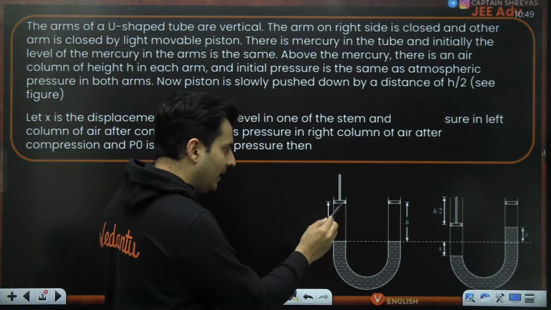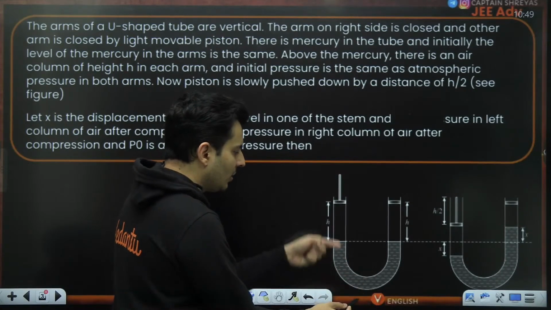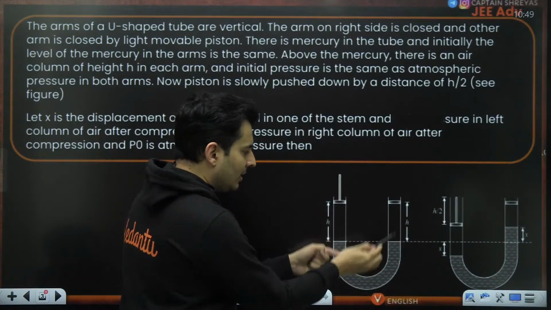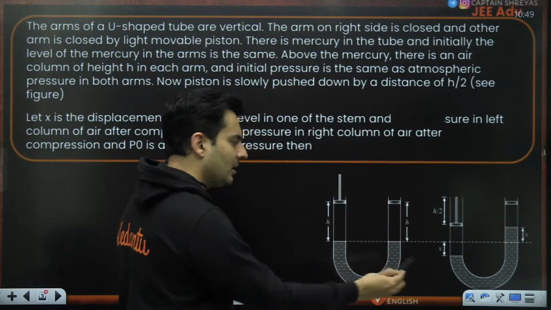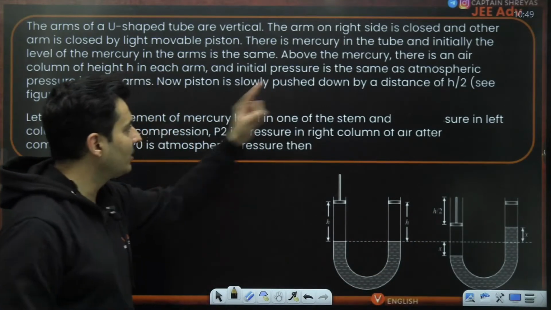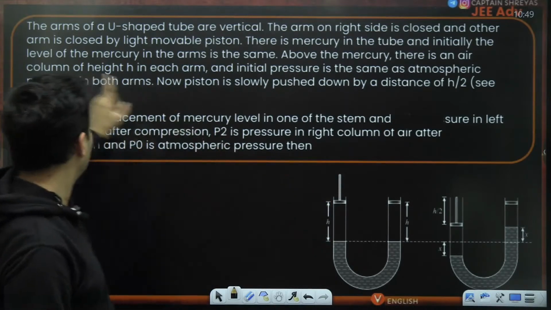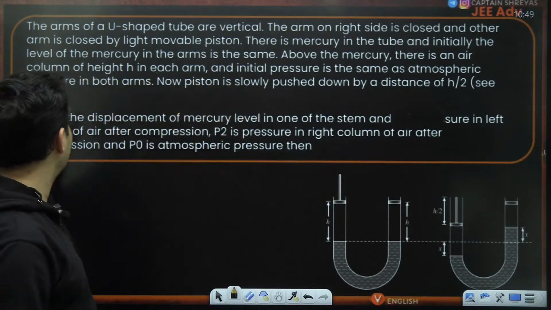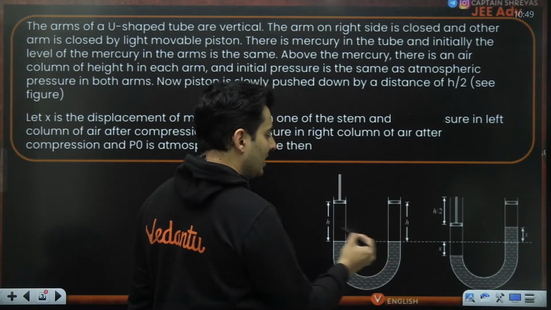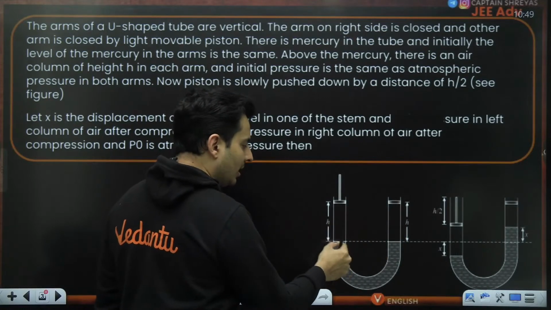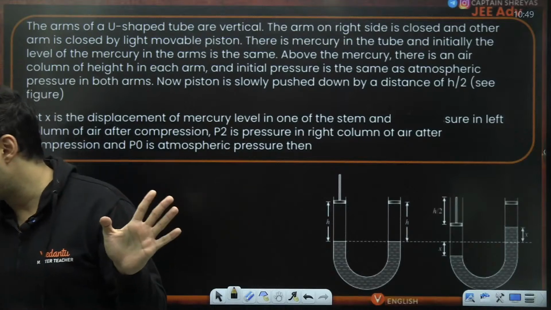But this part has a movable piston. It can go up and down. At the same time, this level of mercury can go down or up depending on what is happening here. And this manometric fluid can go up, down like this. In fact, in the next state, you can see exactly that happening. And that's what they have described. Above the mercury, there is an air column. You can see there is an air column of height h. And the initial pressure is the same as the atmospheric pressure in both the arms. So there is atmospheric air which has been trapped in this part and this part above the mercury. Till this point, are you able to visualize? I hope this is absolutely clear.